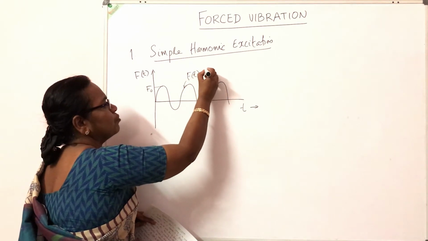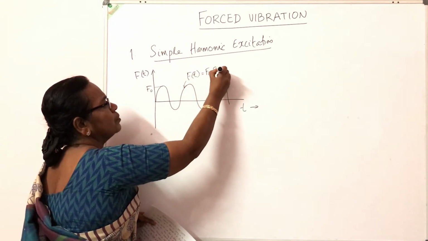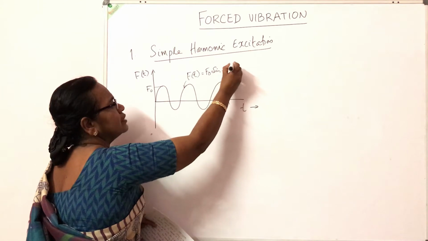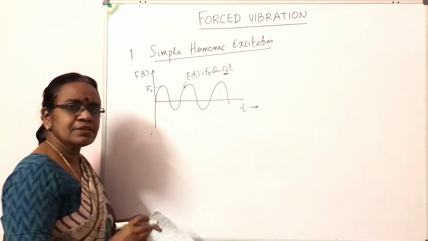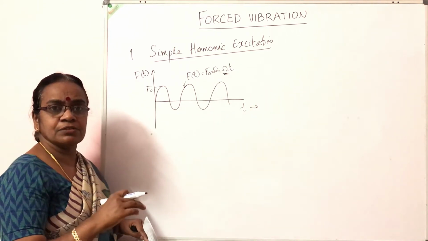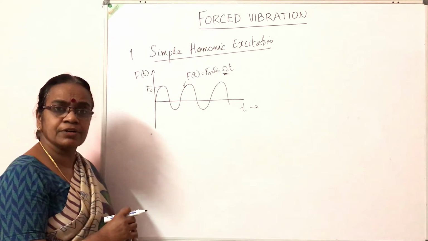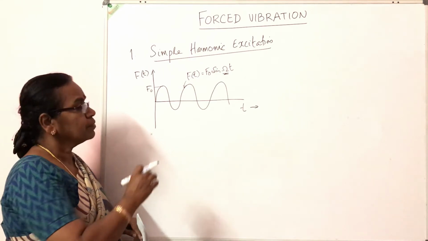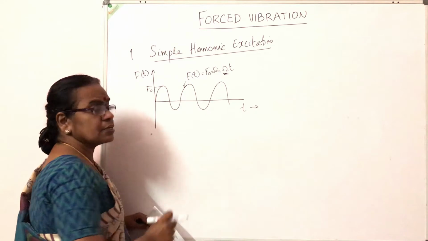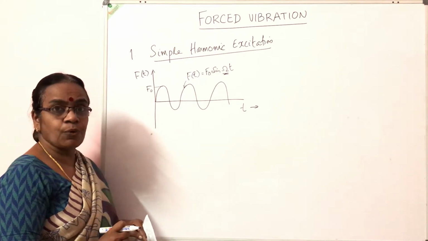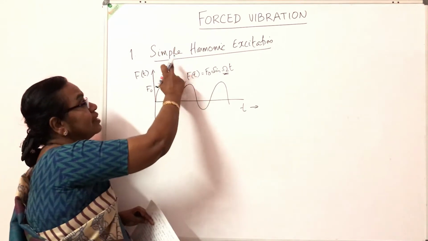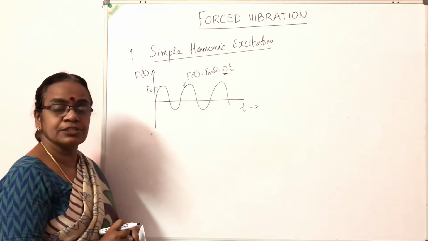If this is of the form, say, F0 sin omega t, this capital omega represents the frequency of vibration of the external source, the external forcing frequency. So if this is the excitation source, we call it a simple harmonic excitation.